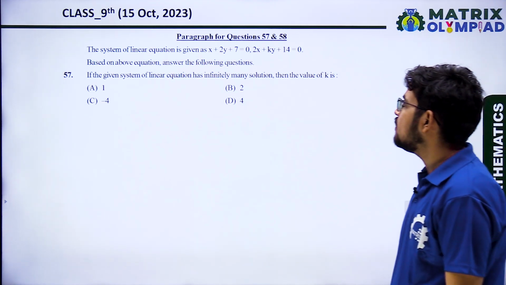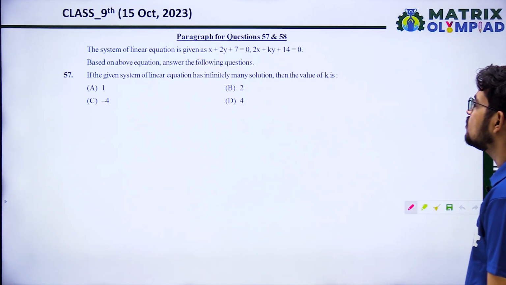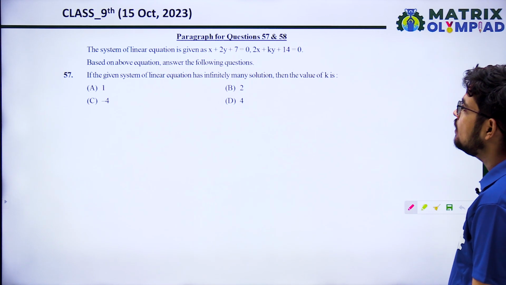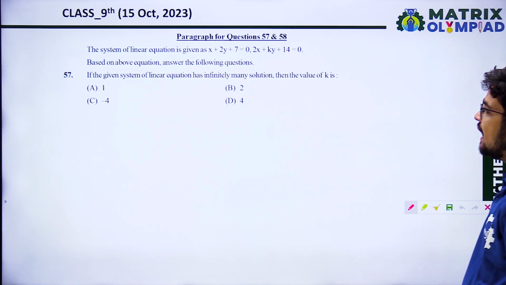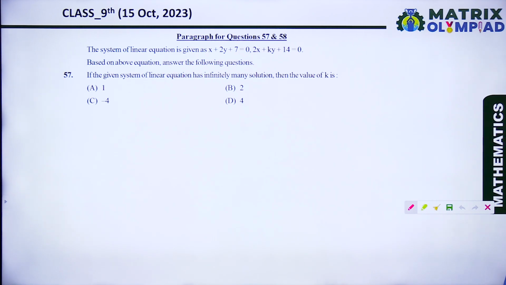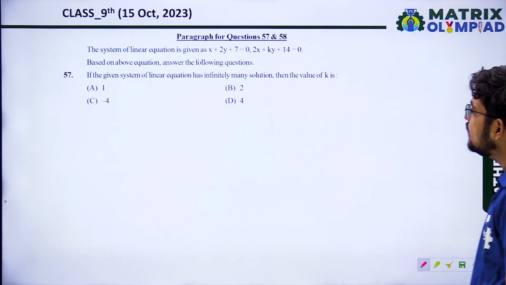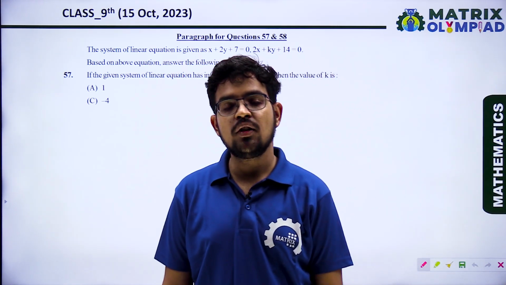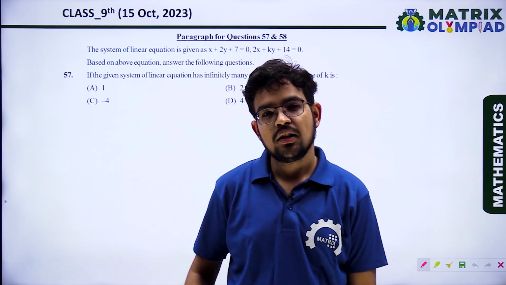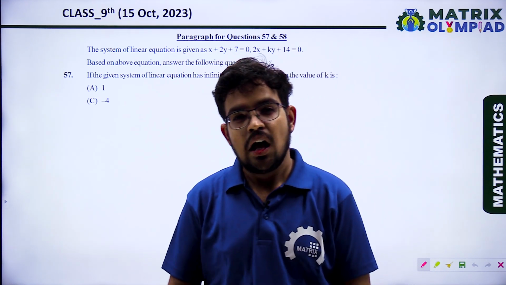A system of linear equations is given as x plus 7y equals 7, 2x plus ky equals 14. Based on the above equations, answer the following. If the given system of linear equations has infinitely many solutions, then what is the value of k? If a system of linear equations has infinitely many solutions, then the ratios of their coefficients are the same.